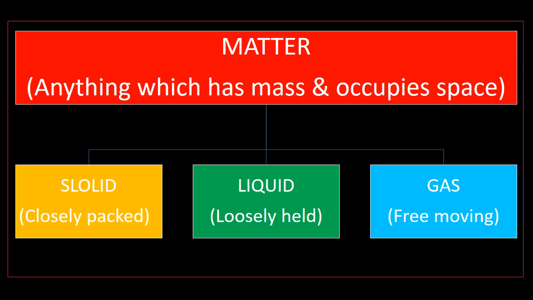Okay, let us discuss what we mean by matter. As we already know in first PUC chemistry, matter is anything which has mass and occupies space, and there are 3 states of matter: solid, liquid and gas. In solid, the particles are closely packed, but in case of liquid, the particles are loosely held, whereas in case of gas, the particles are free moving.